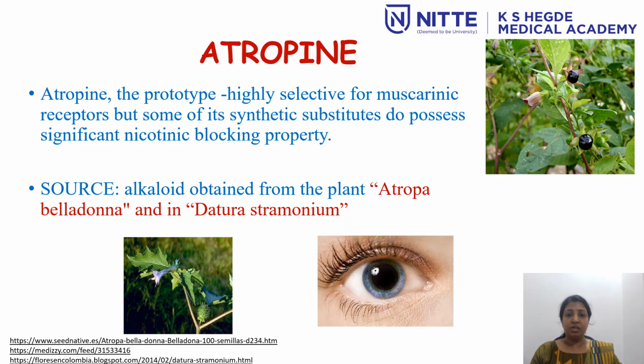So atropine has historical importance, because long time back, ladies used to apply the extract of these plant products into the eye, and these plant products produce dilatation of the pupil. It produces mydriasis. So as to make the eye appear bigger and seductive, they used to apply atropine. That is why the name Atropa belladonna was coined. You have Datura stramonium also, from which the drug can be extracted.